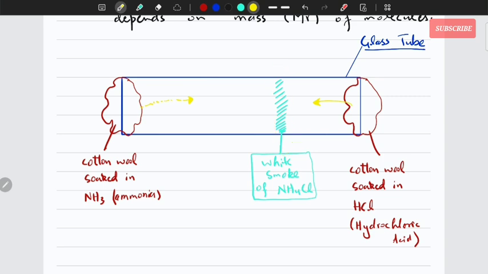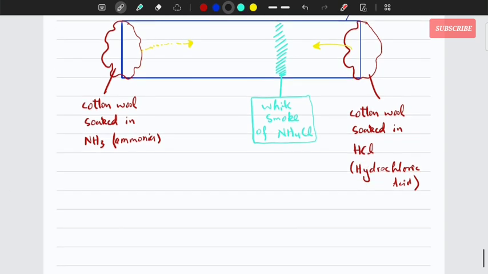It means the distance traveled by the HCl, let's say this is the distance traveled by the HCl, and this is the distance traveled by the ammonia. So ammonia traveled much faster and further than the HCl. This shows that the rate of diffusion of ammonia was higher than the rate of diffusion of HCl. HCl moved slower, ammonia moved faster.